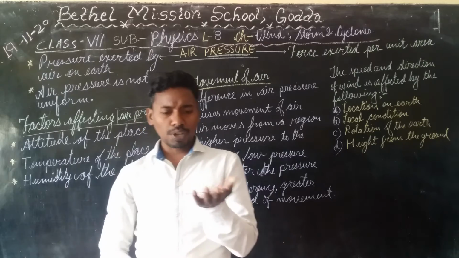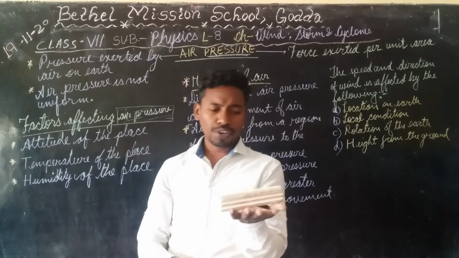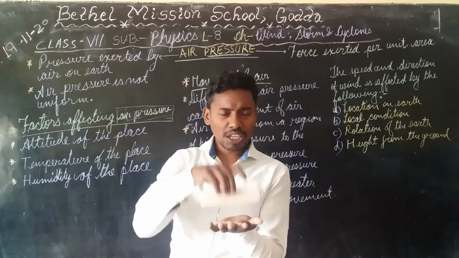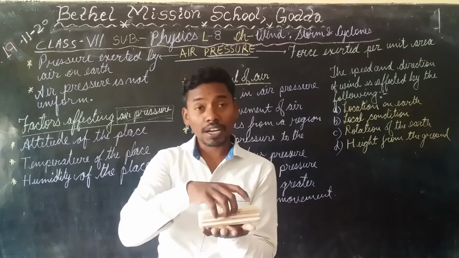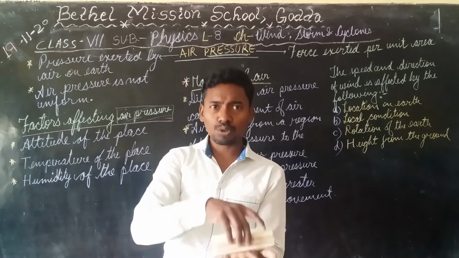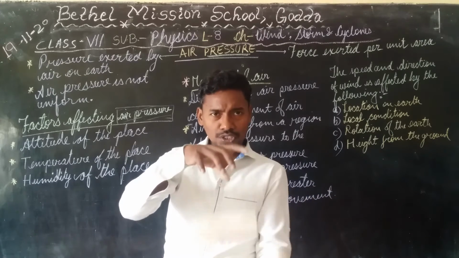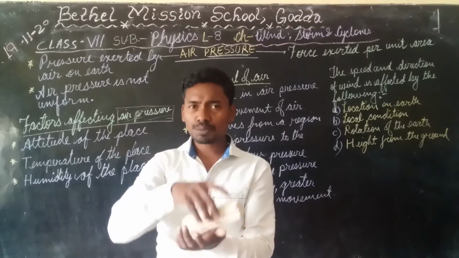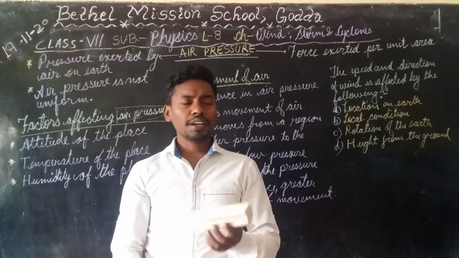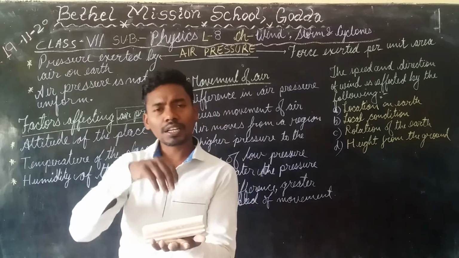So that is why, whenever you keep any material on the top of your hand, you will feel a certain amount of weight. What is this weight? This is the pressure that this duster is applying on my hand. But whatever you keep, why? Because it is being pulled, it is applying a force so that it can go downwards, and therefore when I remove my hand, it will straight away go down. So why is this thing going down? Because earth is pulling it. And why did it apply some force on my hand? Because it is being pulled by the earth.